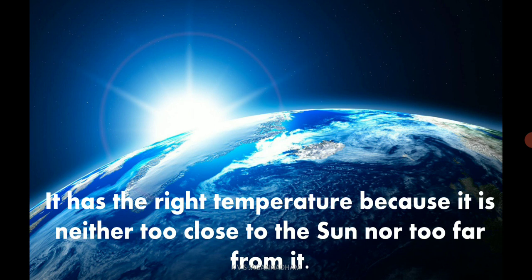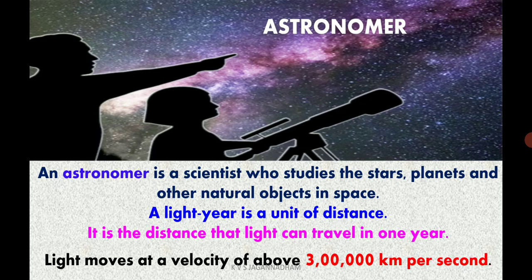It has the right temperature because it is neither too close to the sun nor too far from it. It is not very near, not very far. So it is in the perfect position. So the moderate temperature is there for growing life on the surface. That's why the Earth is supporting life.